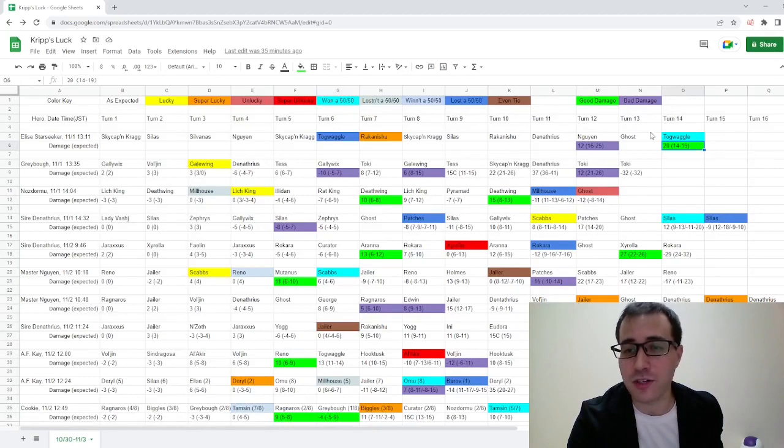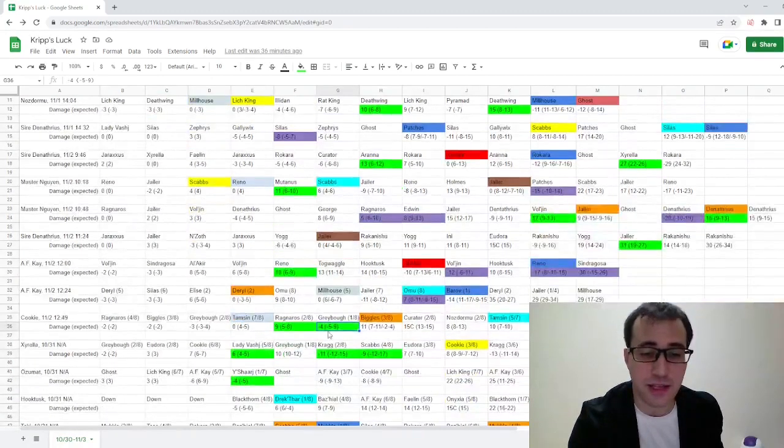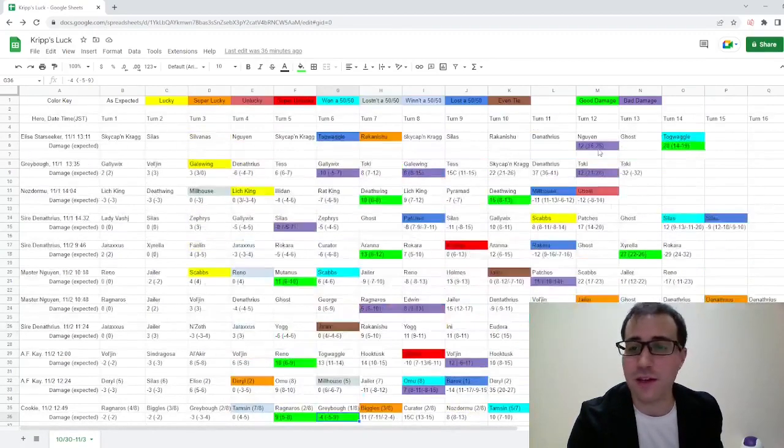Anyway, now let's move on to the colors for damage. You'll see this neon green, good damage. What that means is he dealt more damage than was expected. For example, 20 versus the 14 to 19 expected against Togwaggle here, or he took less damage than was expected against Greybow down here. He only took 4 when he was expected to take somewhere between 5 and 9. And conversely, the bad damage.